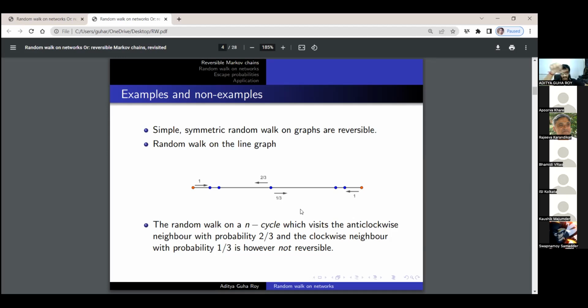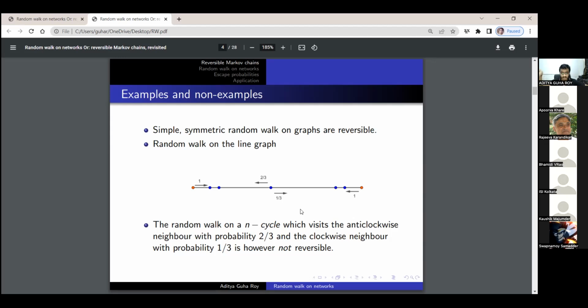So if b is a clockwise neighbor of a, then one has pi b is twice pi a. In this way, it keeps on multiplying by two, but eventually, since we have only finitely many vertices all on a circle, we will reach back the point where we started from, and then we get a contradiction.